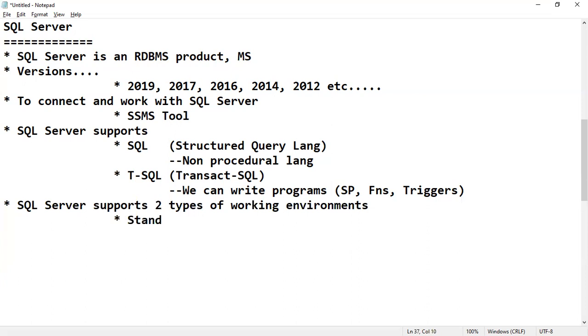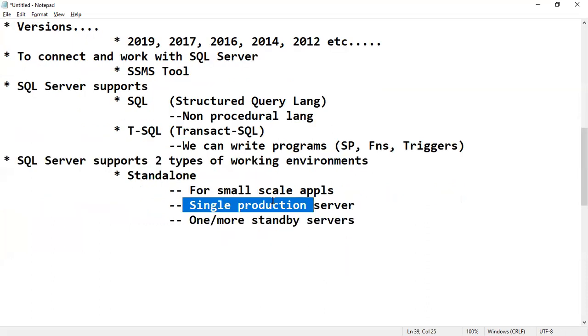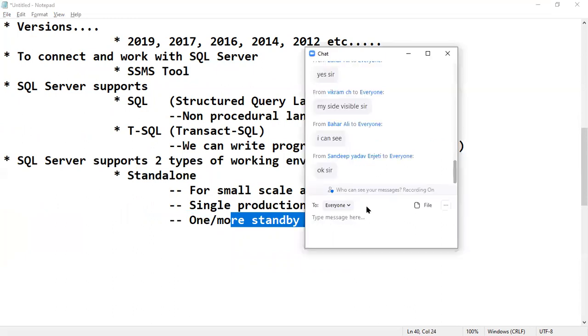One is a standalone environment for small scale applications, where we have a single production server, a single live server, and one or more standby servers. We have already seen the purpose of a standby server: if the production server crashes, we can connect to the standby server.